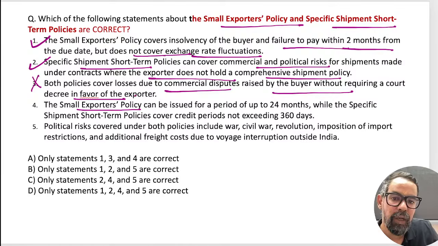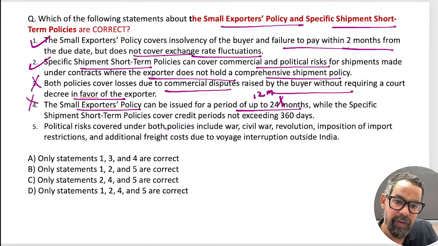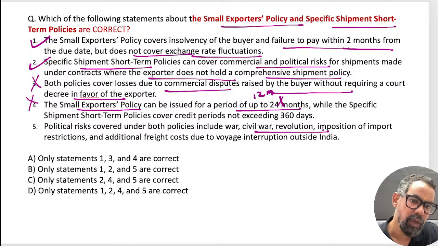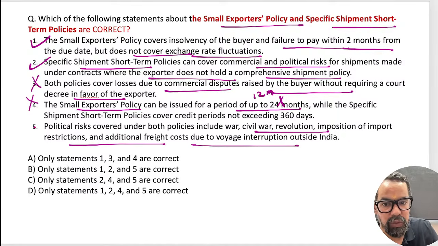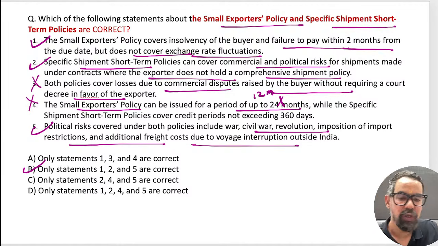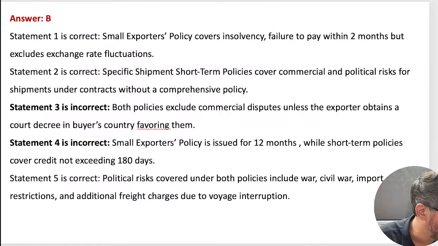The small exporter policy can be for a period of 24 months. No, the small exporter policy is for 12 months only, right? So this is wrong. Political risk cover under both includes war, civil war, revolution, imposition of import restriction and additional freight cost, and this is true. So 1, 2, 5. 1, 2, 5 means option B should be the right answer for this particular one.